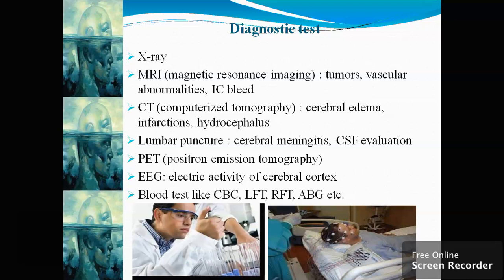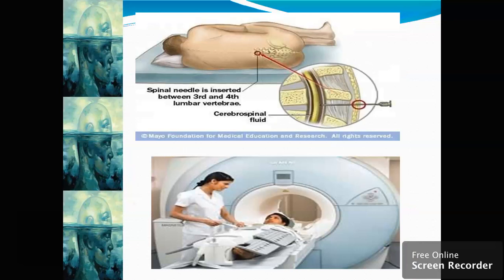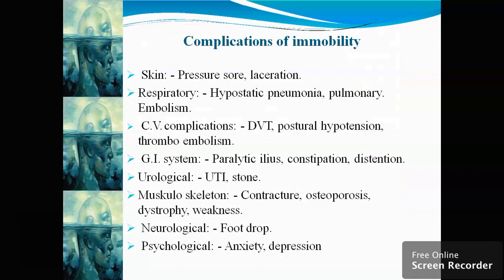PET we can go for, EEG, and blood tests like CBC, LFT, RFT, and ABG, etc. The spinal needle is inserted between the third and fourth lumbar vertebra, for spinal anesthesia or for CSF evaluation, and MRI we can go for it.